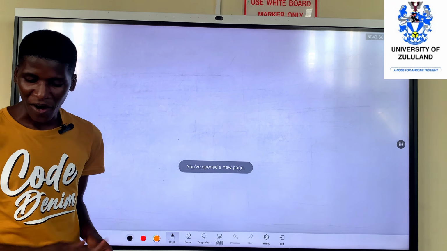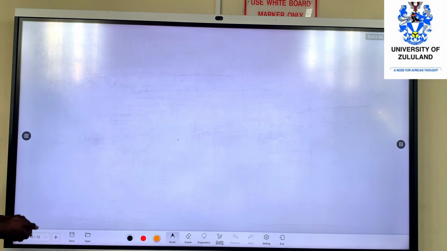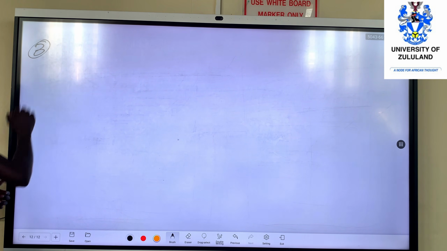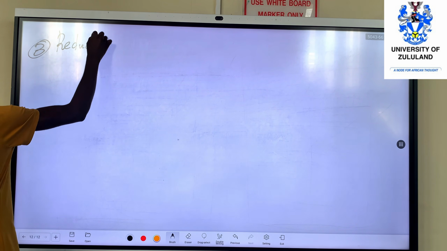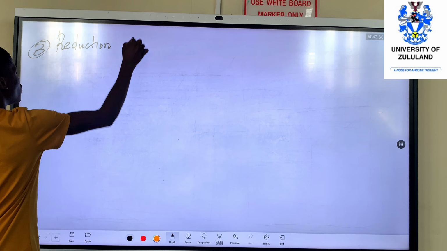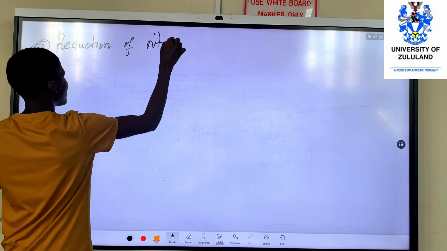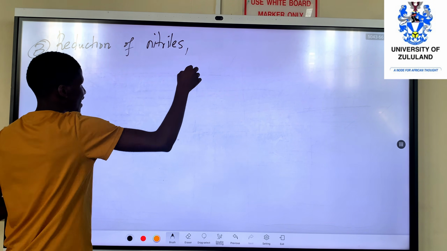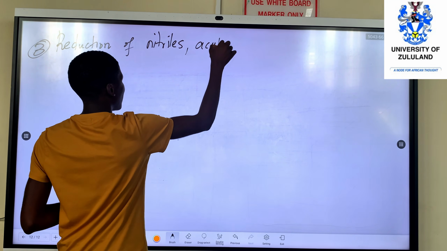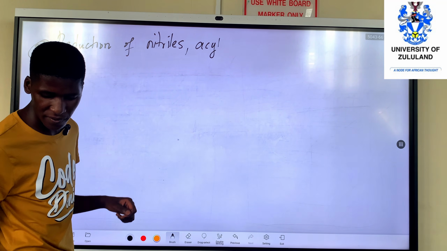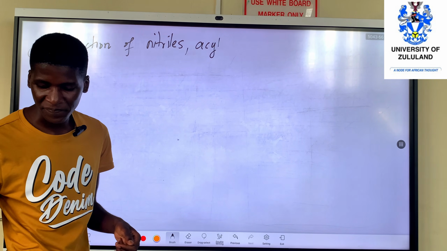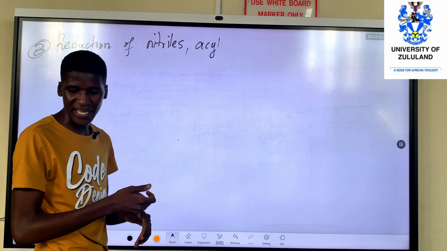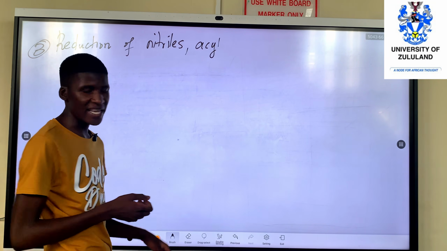Yes, awesome. We are done with that. So another way now of synthesizing aldehydes, the third way, is by the reduction of nitriles. So reduction of nitriles. Acyls, did we do acyl group? I think I forgot it, but I will cover it later. Yeah, nitriles, acyl chlorides, as well as esters.